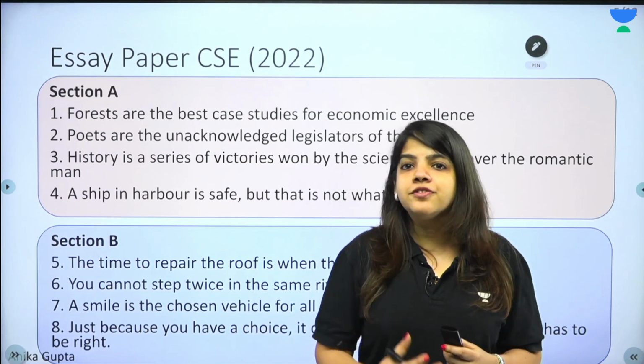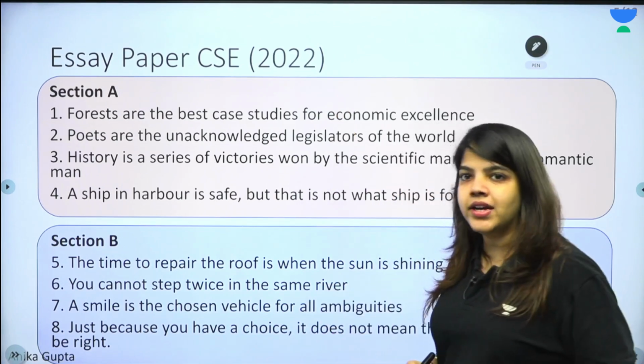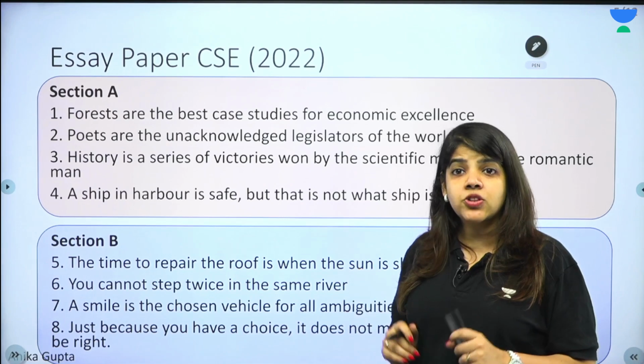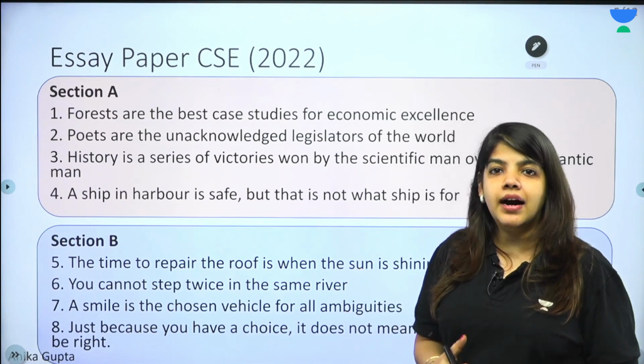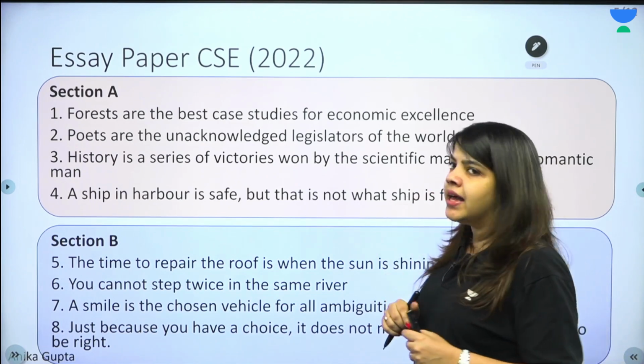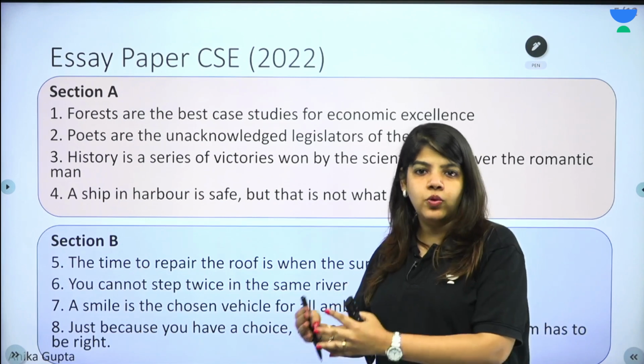We should observe this ourselves. So how do we do that? We take a look at the 2022, 2021 and 2020 papers, the essay topics, and what was actually being asked. This will help us understand what is meant by a philosophical topic and whether there has actually been a shift towards philosophical topics or not.